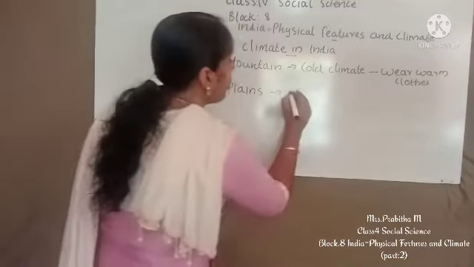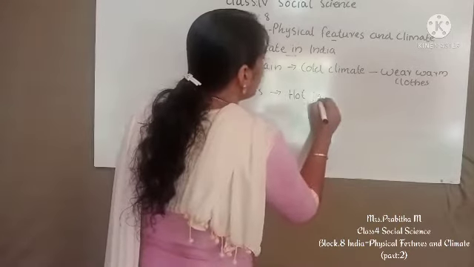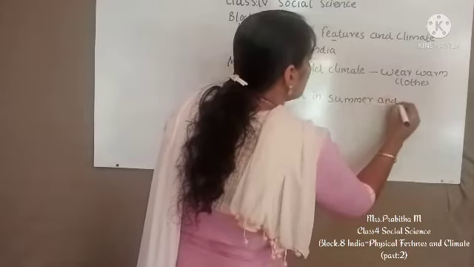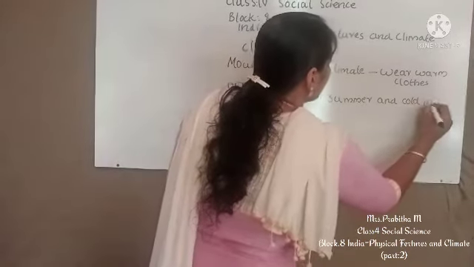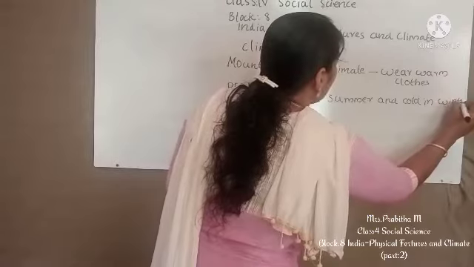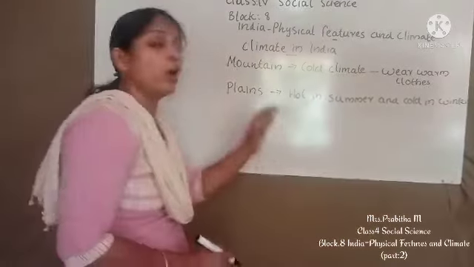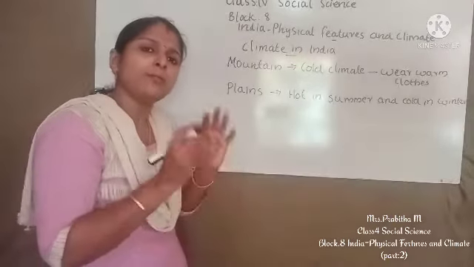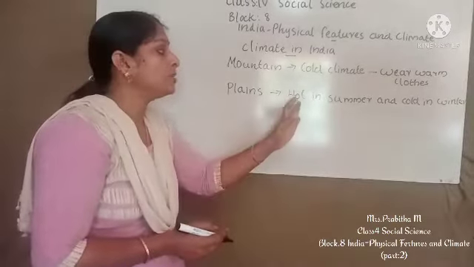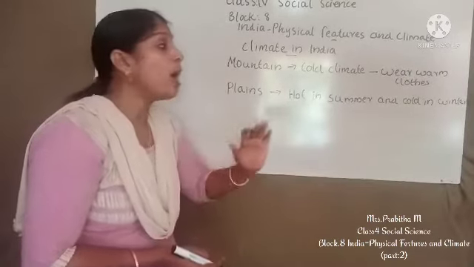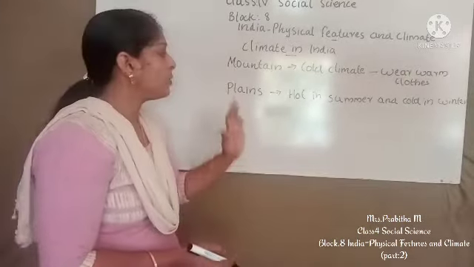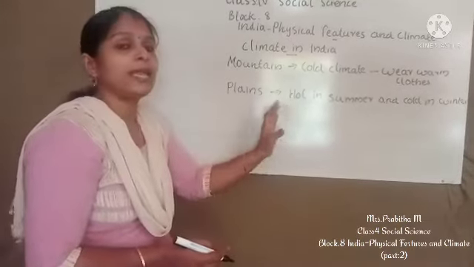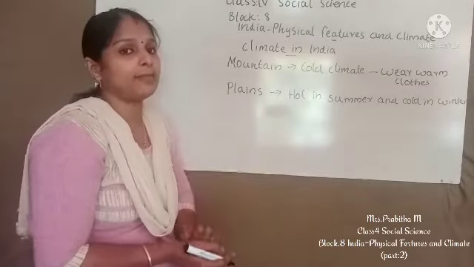So the people wear cotton clothes in summer season and warm clothes in winter season. So which type of climate will be there in plains? The plains have hot climate in summer and cold climate in winter.